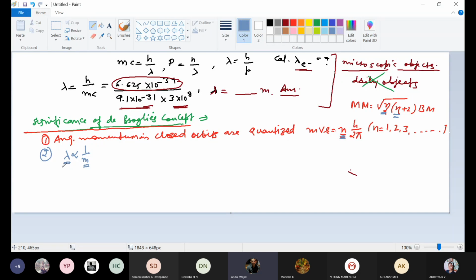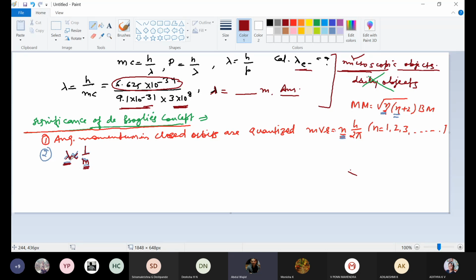So the second significance of de Broglie's concept is that the wavelength associated with the moving object will always be inversely proportional to the mass of the object. If the object is heavy, then it will be covering less distance, so its wavelength will be less. And if the mass of the object is less, as in the case of microscopic objects, only then will the wavelength be more.